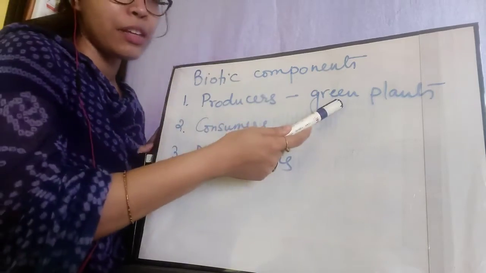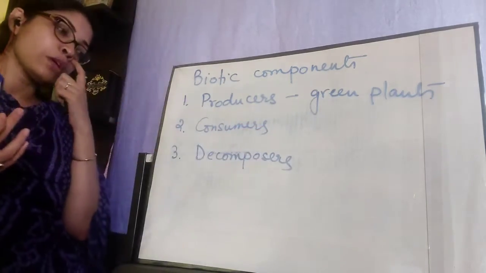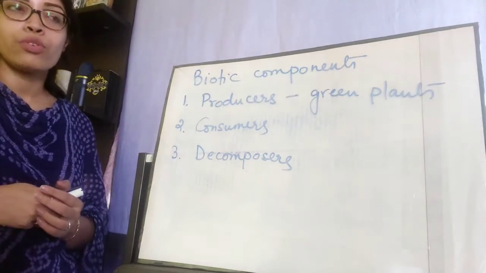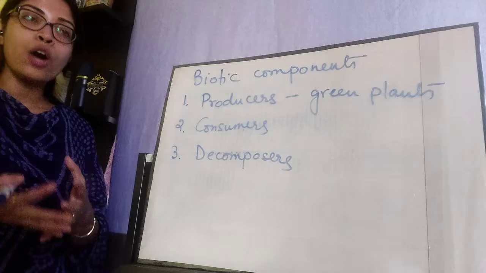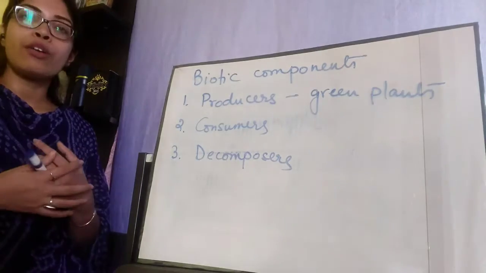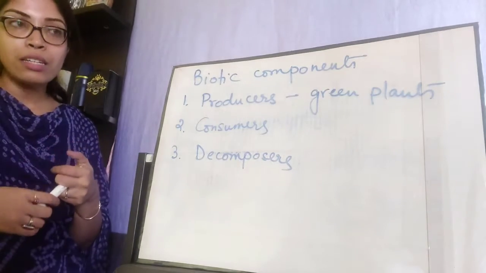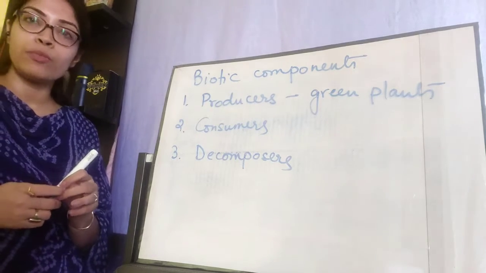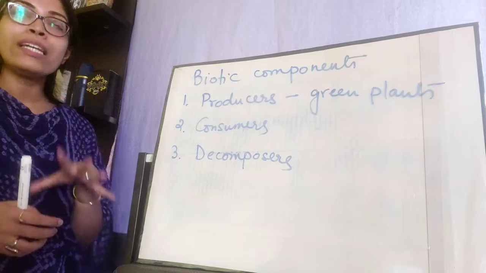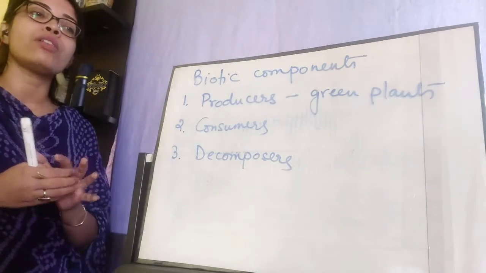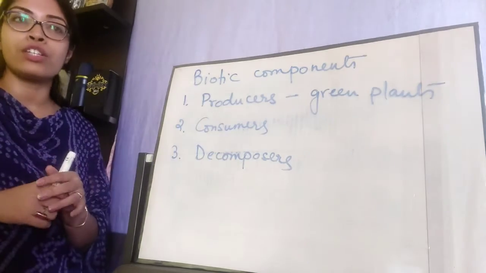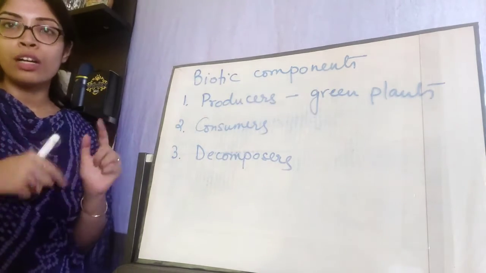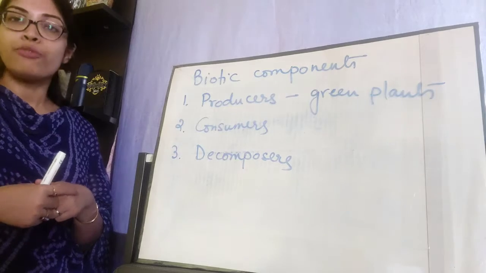Producers, which are basically the green plants, are known as producers because they trap the sunlight and perform photosynthesis, and that is how all other organisms get energy, get food, directly or indirectly from the plants. Only green plants are the living organisms that can trap solar energy, and they have all the components in them to perform photosynthesis, to convert solar energy into food energy.